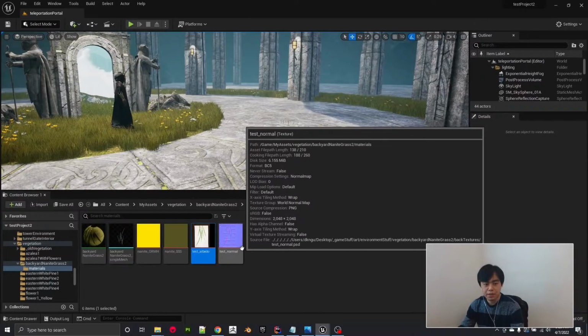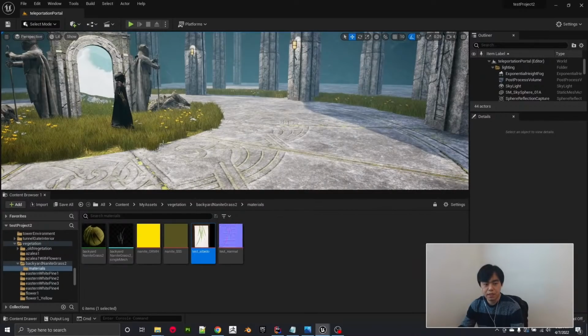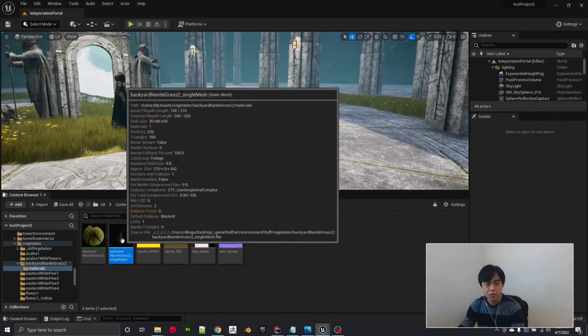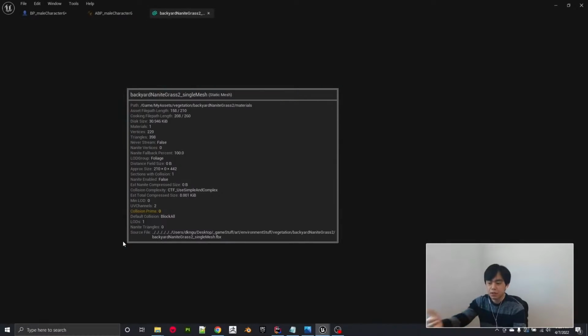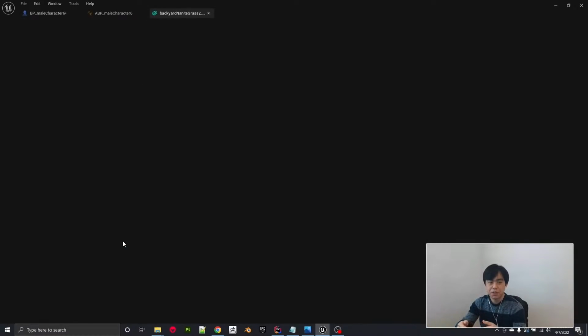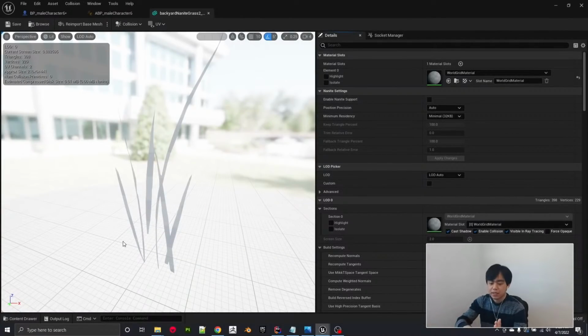The thing that's unique with Nanite, at least one of the problems I ran into in early access, and it might have been addressed in UE5, is that you can't create materials that accept the opacity map. In the regular approach to making grass, you have a card, and that opacity mask will mask out which part is the grass. Nanite didn't work with that at the time in early access.